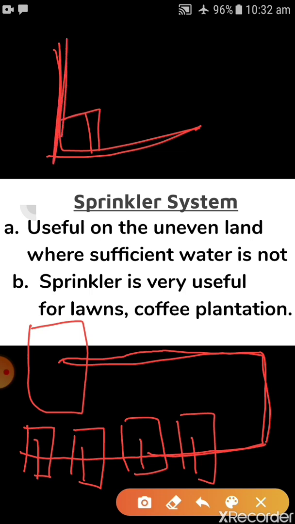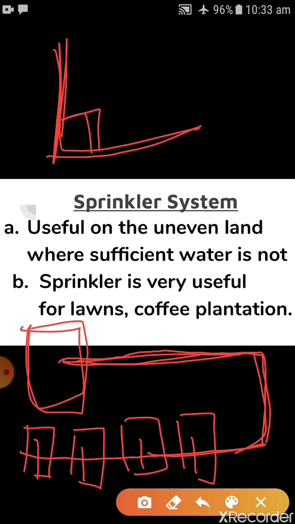Okay, and when water is allowed to move through the main pipe under pressure with the help of a pump in this well, if this is the well, and with this well there is one pump, and with pressure water is fetched through the main pipe, it escapes from the rotating nozzles.